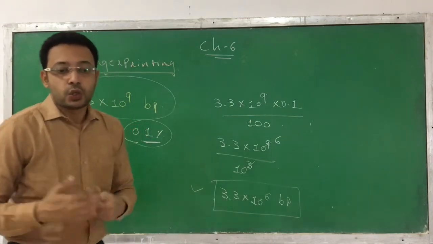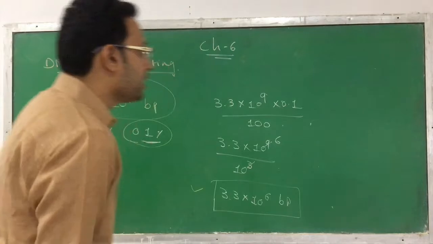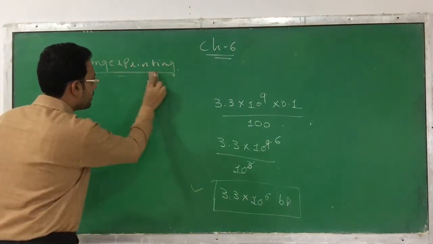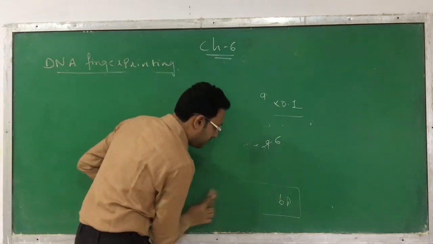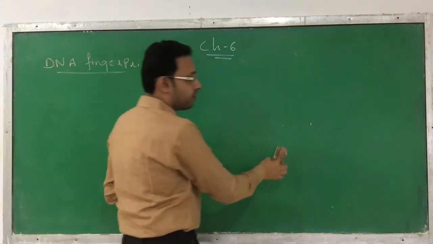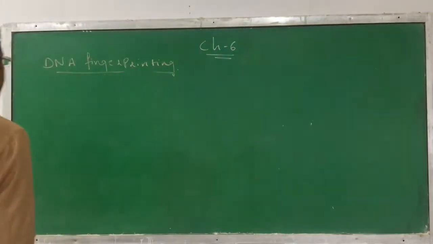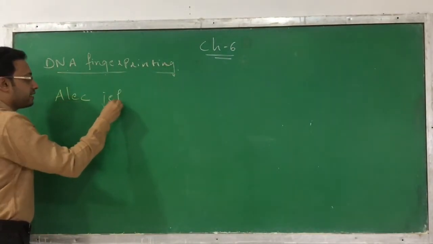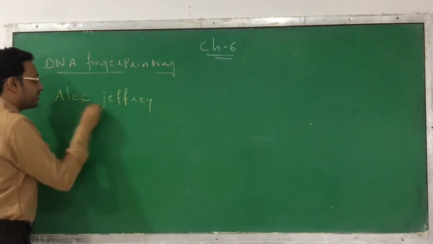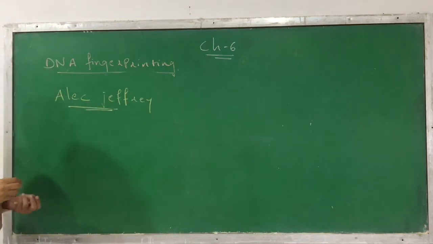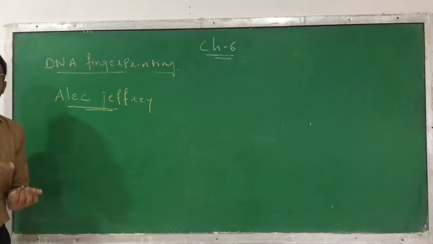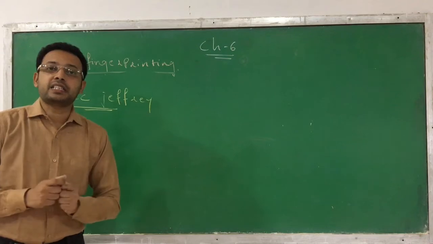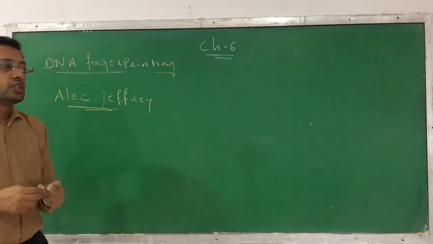So let's discuss who discovered this method. Initially, the DNA fingerprinting method was developed by a scientist called Alec Jeffreys. The scientist who developed DNA fingerprinting is Alec Jeffreys. Alec Jeffreys utilized the principle of polymorphism in the repeated sequences and found out. So what happens?